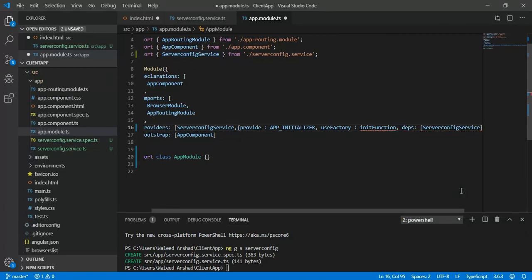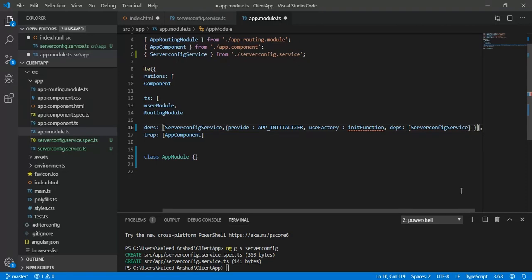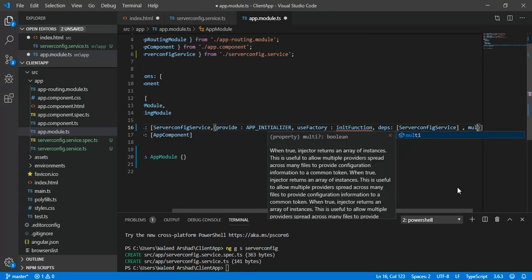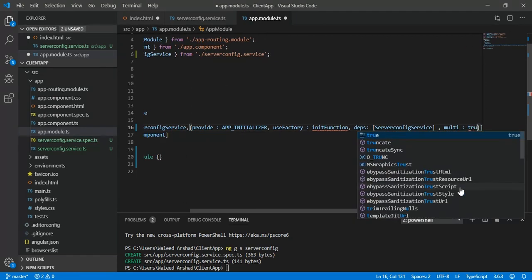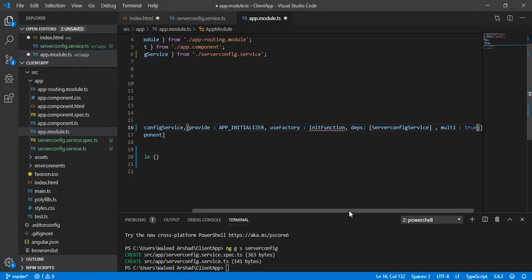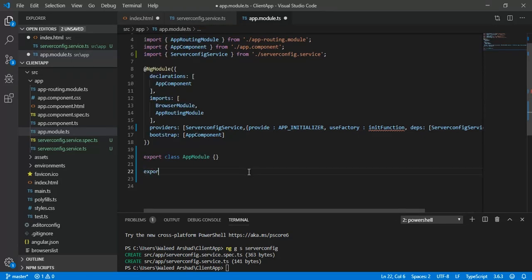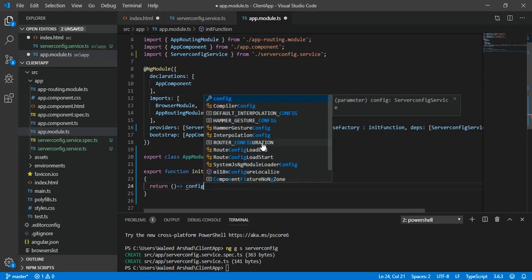If you are making an HTTP call inside the useFactory function, then you will also have to provide HttpClient inside the dependency section. If multi is equal to true, then you can define multiple app initializers. Now it's time to define the init function over here, and the parameter will be of type server config service, and here I am just going to call the init function of that service.